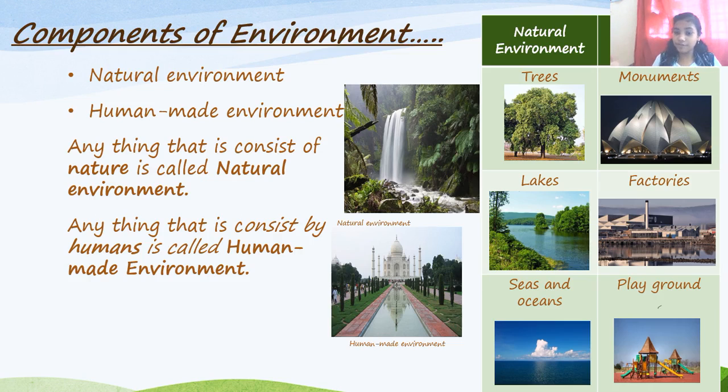And when we go to the Amazon forest, we will see that there are a lot of trees, rivers, waterfalls, even lakes and ponds. There is greenery everywhere. Okay, that is constituted by nature and that is known as the natural environment. We will classify the natural environment into two types, which are the biotic and abiotic components. We will learn about that, but calm down. We are going to learn now only what the components of the environment are. So what is the natural environment? Anything that consists of nature is called the natural environment.